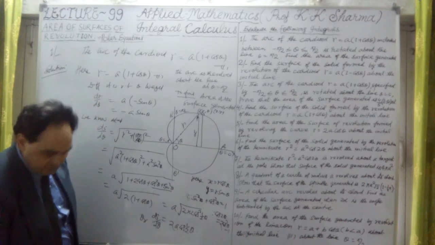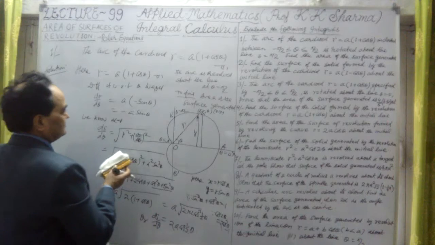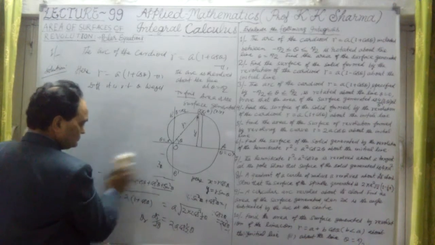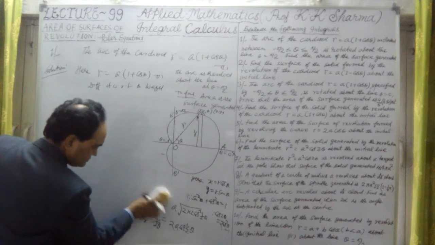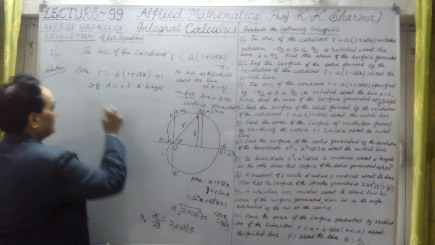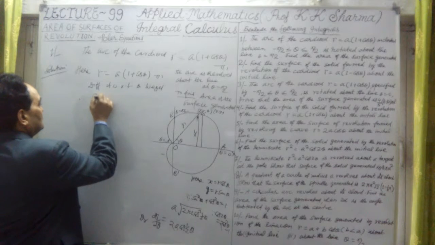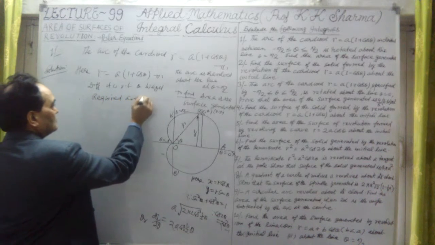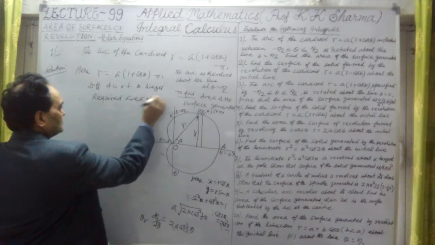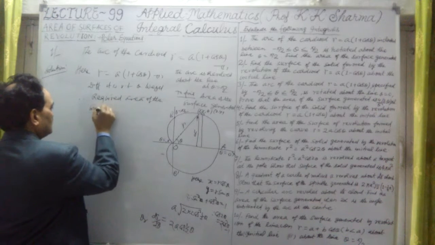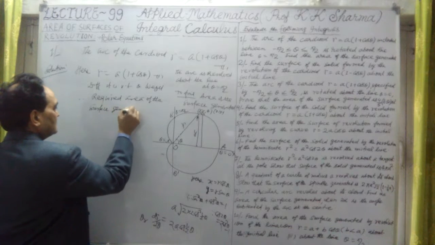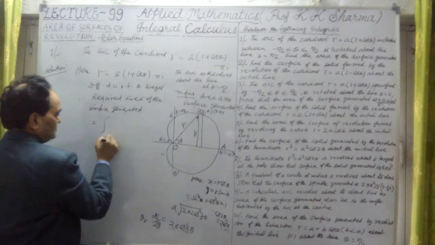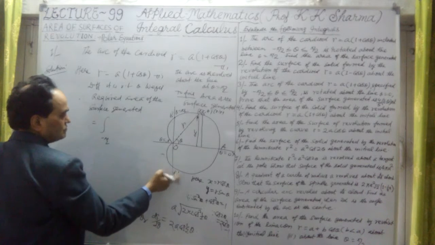Now let me find out the area of the surface generated. The ds upon d theta we have just calculated. Therefore the required area of the surface generated is equal to the integral from minus pi by 2 to pi by 2.